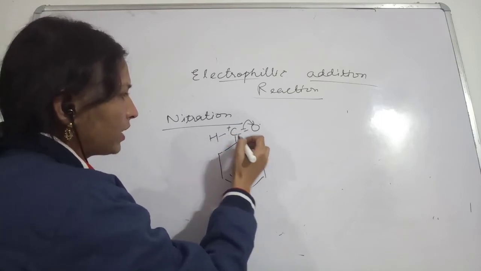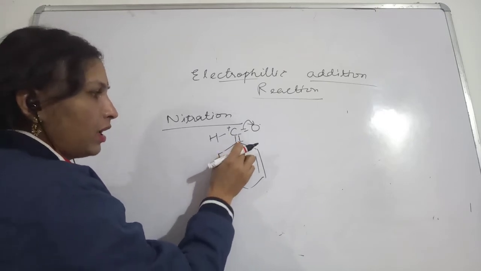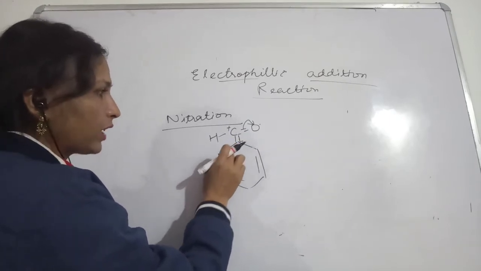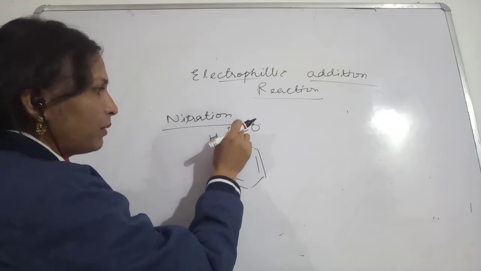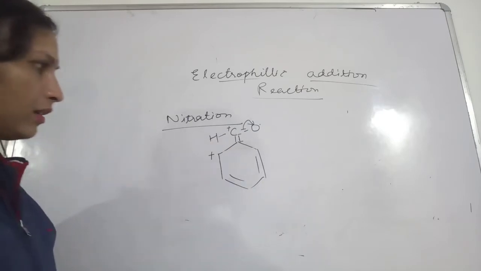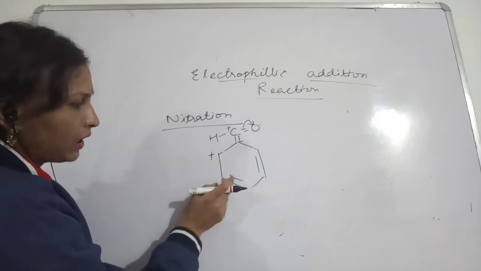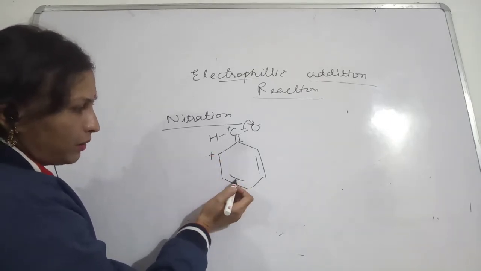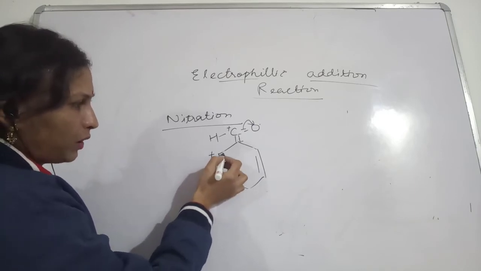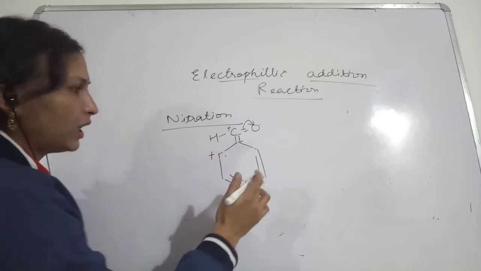The bond will be made here, and the two electrons which were making the bond will be taken by this carbon. So that carbon will become electron deficient. Okay, so now this carbon will again break this bond, and then one more bond will be made, and you will get many resonating structures.